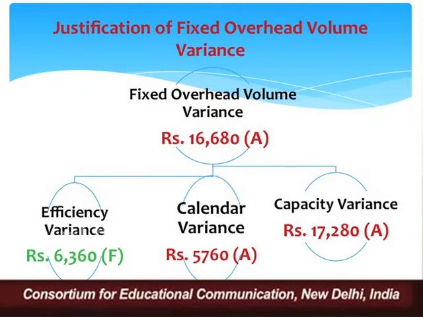So in this way, my dear students, we have tried to understand how to calculate fixed overhead variance, variable overhead variance, and then further justify. In this very problem of ours, we just tried to witness how to calculate fixed overhead volume variance and then further justify this computation by way of calculation of efficiency variance, capacity variance, and calendar variance. So in this problem, we got the presence of calendar variance. Unlike the previous question, in the previous problem, we didn't have any calendar variance because the question didn't provide us any deficit hours or extra hours, any deficit days or extra days worked. That is why there was no presence of calendar variance.